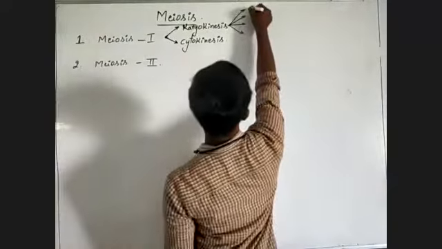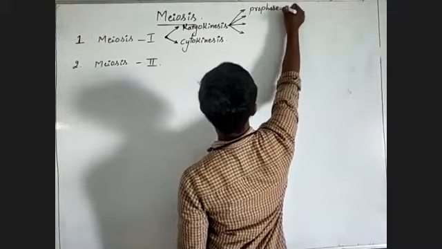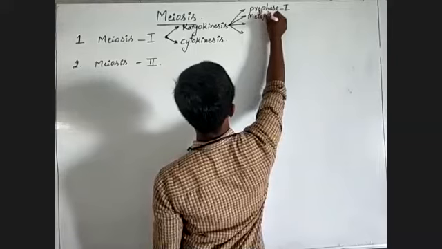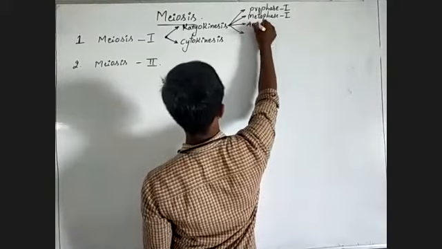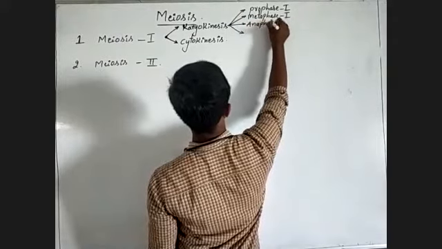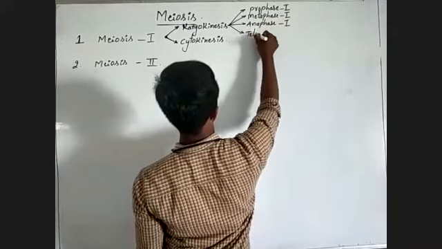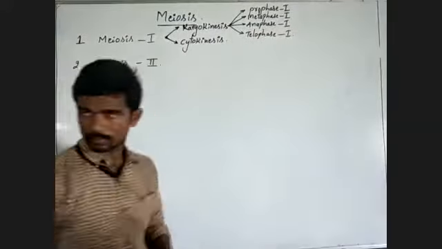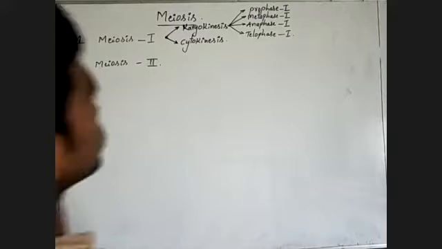There, first one, prophase 1, second one, metaphase 1, third one, anaphase 1, fourth one, telophase 1. These are the steps of karyokinesis of meiosis 1.